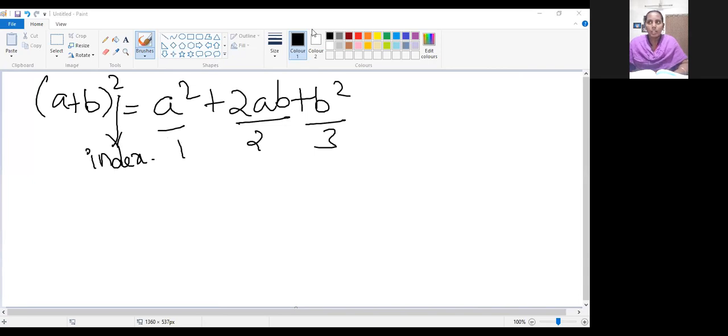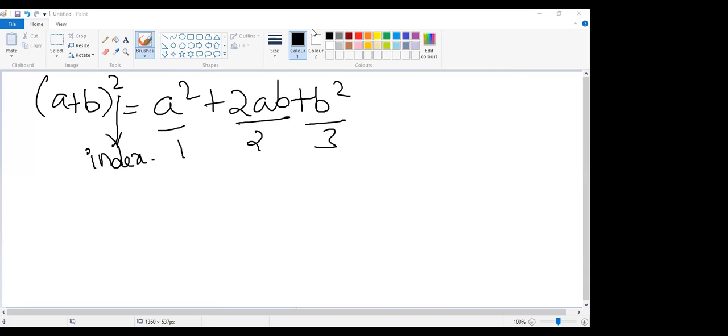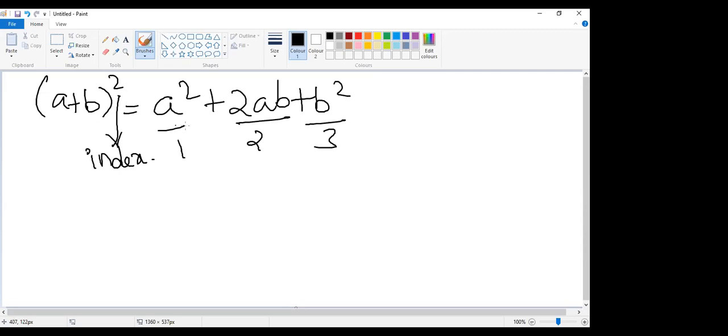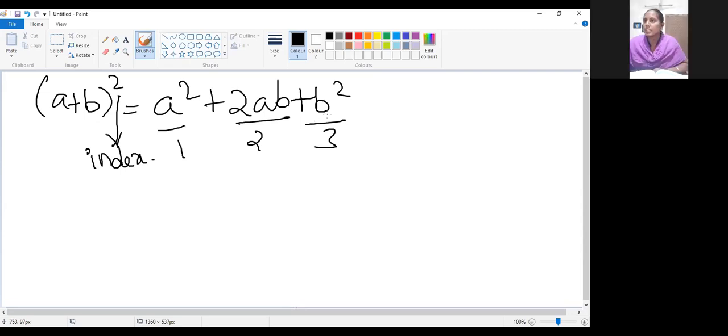Okay. Can you repeat? I left the meeting. That is 1 minute. The index value, that is the power value, is given now. If you expand this formula, you know this formula. So if you have expanded on the right hand side, how many terms are there? a square first term, 2ab second term, b square third term.